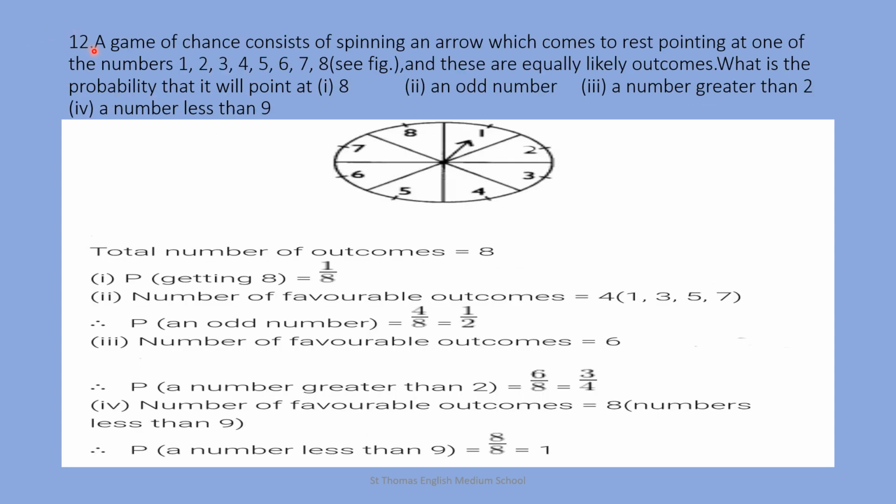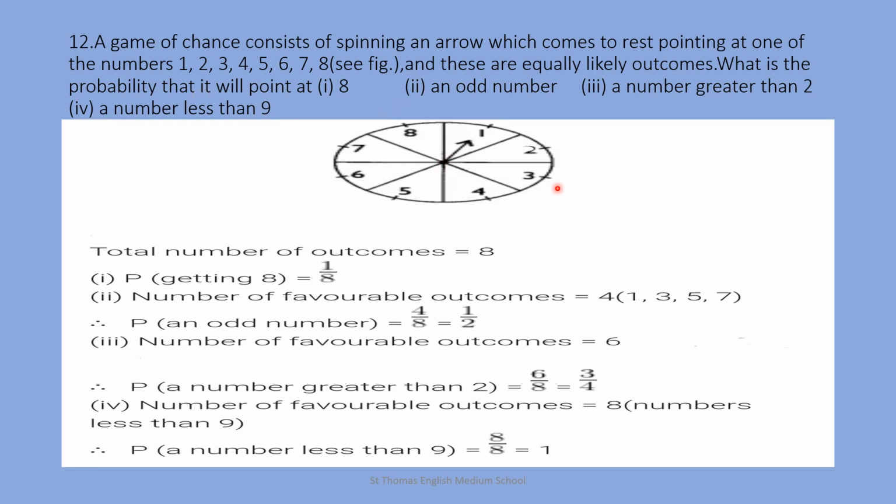Question number 12. A game of chance consists of spinning an arrow which comes to rest pointing at one of the numbers starting from 1 to 8, and these are equally likely outcomes. What is the probability that it will point at number 1, 8, number 2, an odd number, number 3, a number greater than 2, and number 4, a number less than 9?